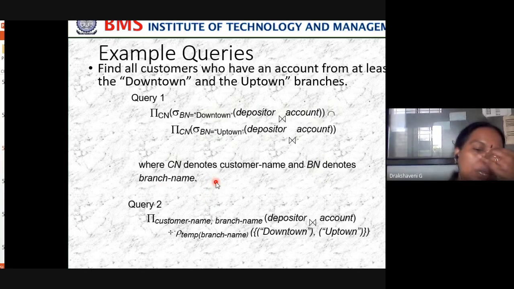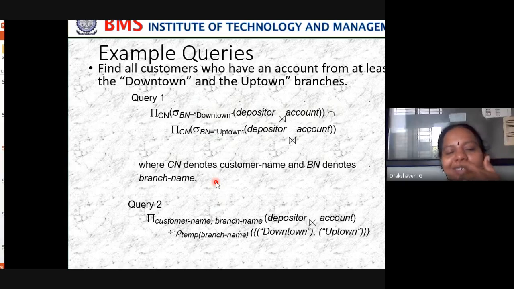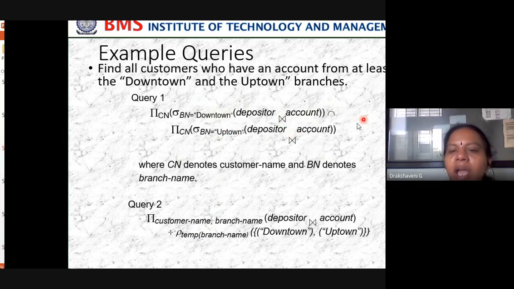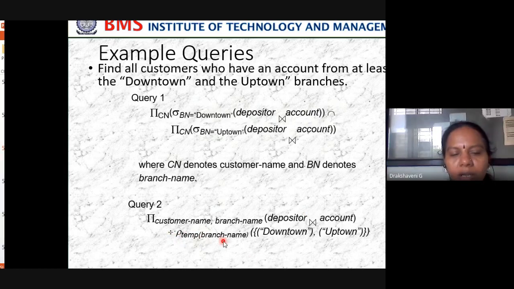The same query can be written like this also. You can say customer name and branch name from both depositor and account joined, divided by... here we have used the division operator. In the earlier version we did not use division, but we used natural join twice and one time intersection. Here we have used division with branch name downtown and uptown. So these two branches should be there, and those customer names and branch names we want.